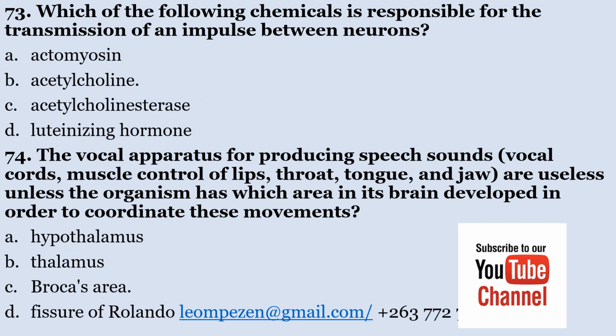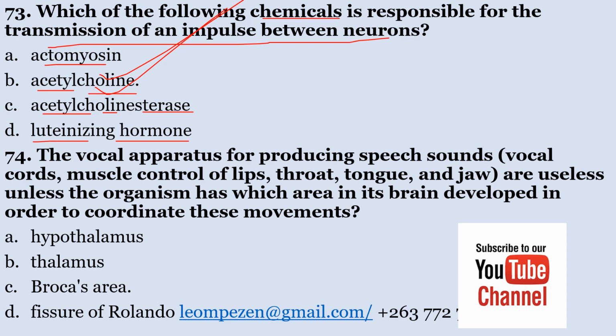Which of the following chemicals is responsible for the transmission of an impulse between neurons? A. Actomycin, B. Acetylcholine, C. Acetylcholinesterase, D. Luteinizing hormone. The correct answer is B.